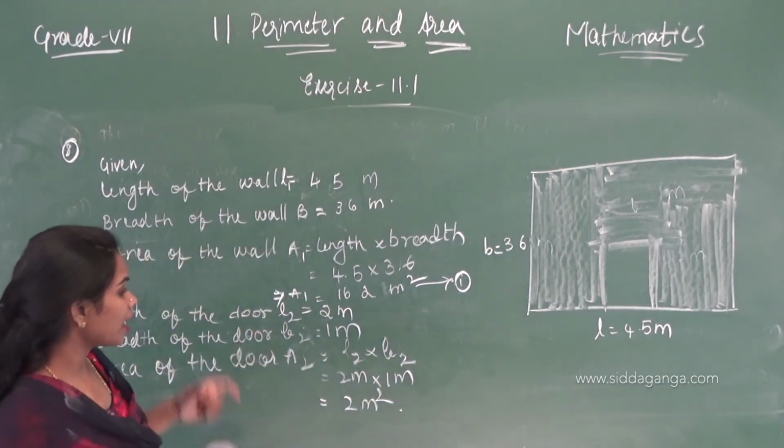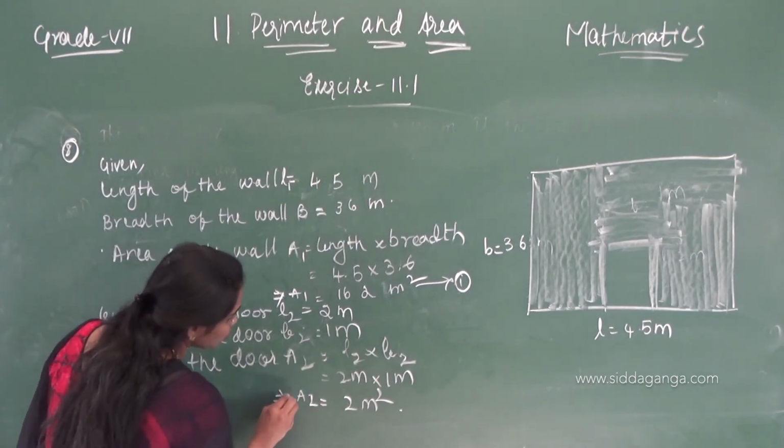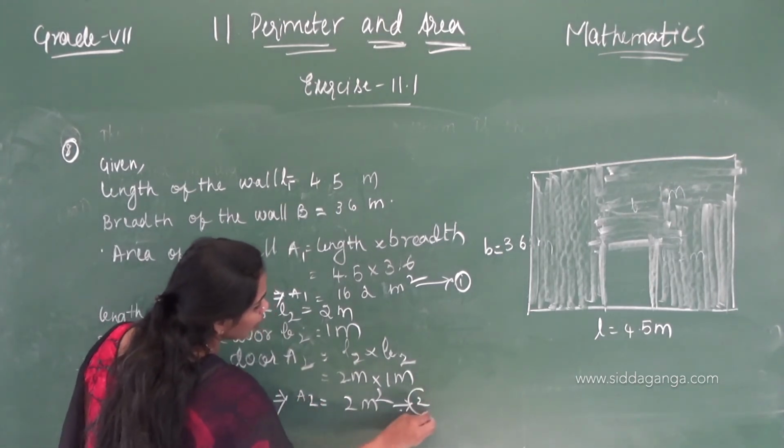Next we found the area of the wall and also the area of the door.